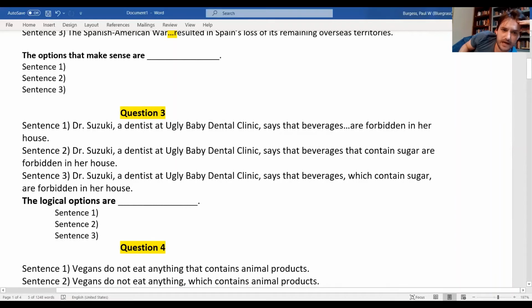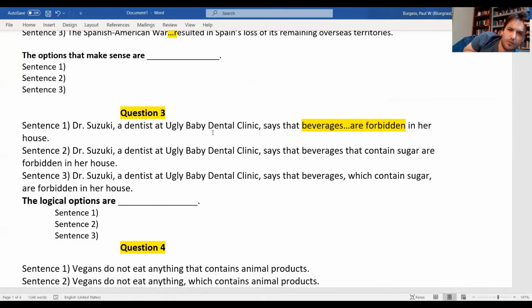We're looking at a similar type of situation. Dr. Suzuki, a dentist at Ugly Baby Dental Clinic, says that beverages are forbidden in her house. All right, well, hopefully we recognize that no logical person, nobody smart enough to become a dentist, will say that beverages are forbidden, prohibited. Of course you can have a drink in your house, water or something like that. Okay?